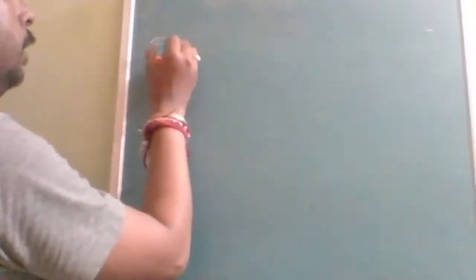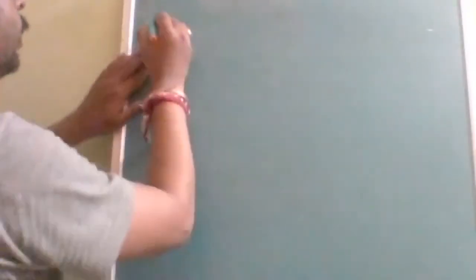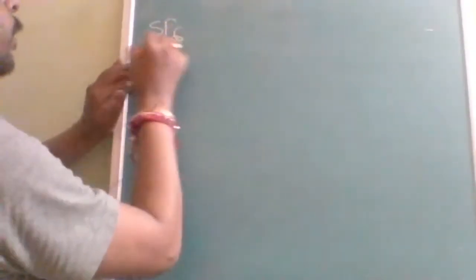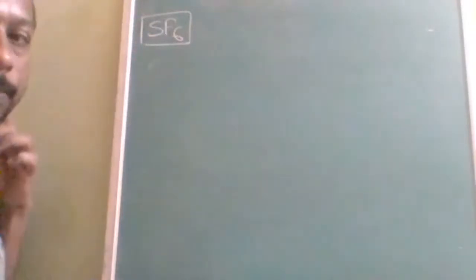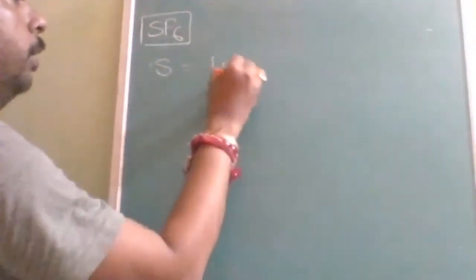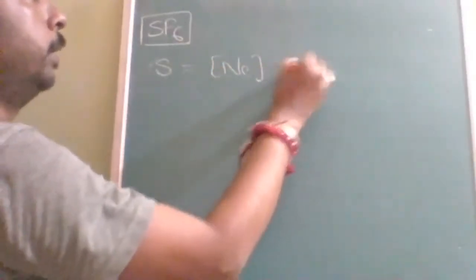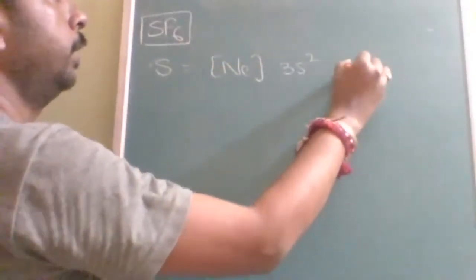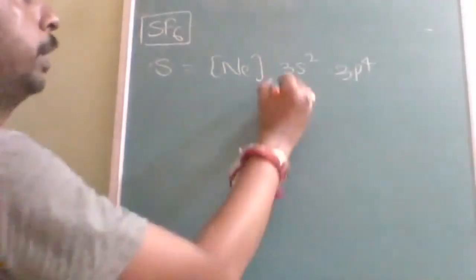Next, we are going to start with the higher hybridization, SF6. What is the next one? SF6. Here the hybridization should be of sulfur. Sulfur is neon 3s2 3p4.